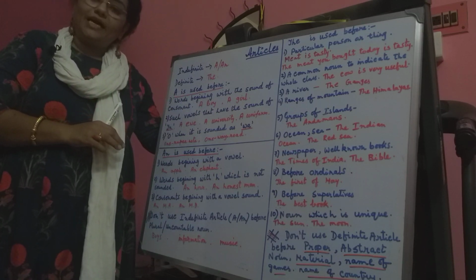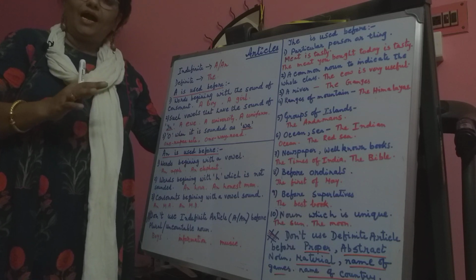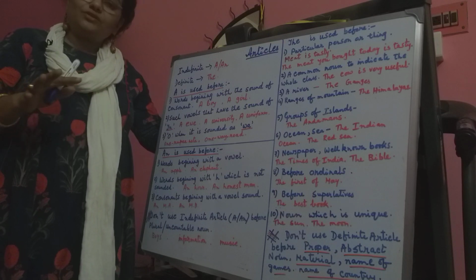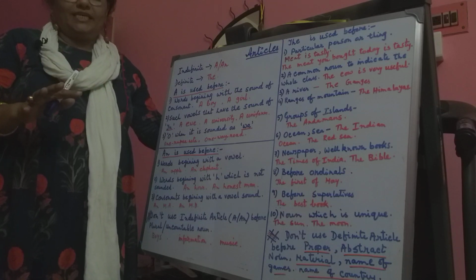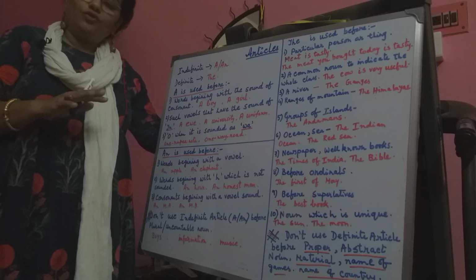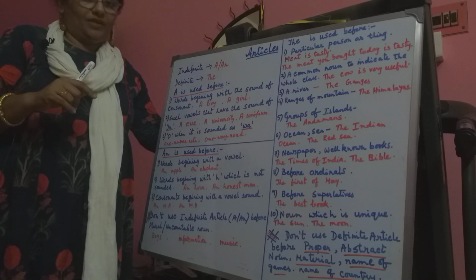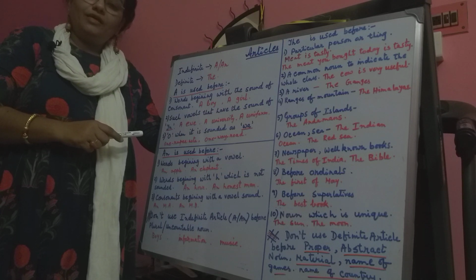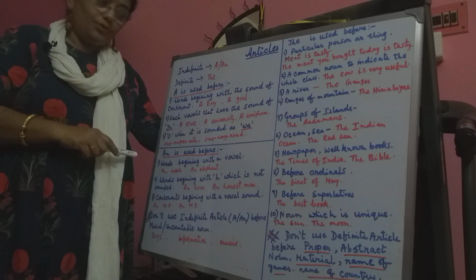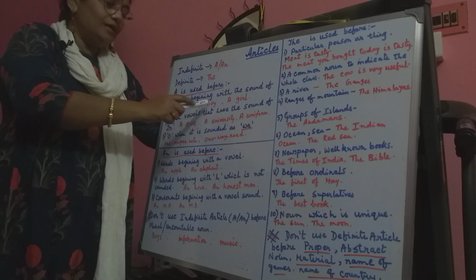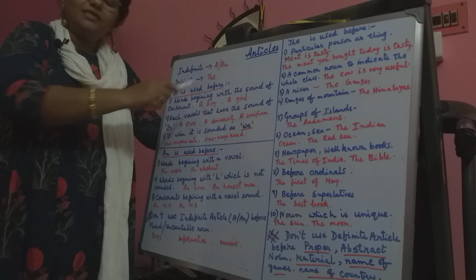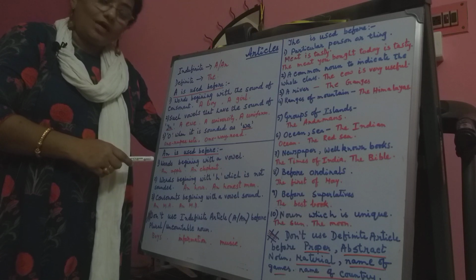You all know that A, E, I, O, U, these five are vowels and the rest of the letters are consonants. And all of you know the sound of consonant as well. Then we will use a before consonant sound. For example, a boy, a girl. Boy, girl, all these are consonant sounds.